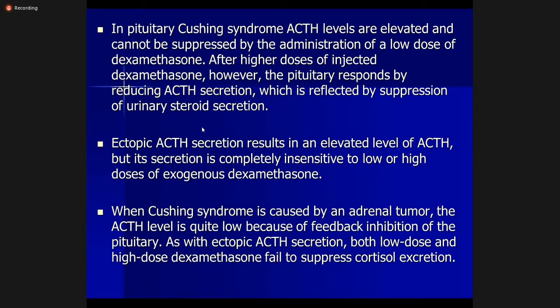In ectopic ACTH secretion, there's an elevated level of ACTH, and it is insensitive. There is a negative suppression test on high or low dose of exogenous dexamethasone. And when Cushing syndrome is caused by an adrenal tumor, ACTH level is low and there's excess of cortisol, but the ACTH level is low because of the feedback inhibition of the pituitary gland. As with ectopic ACTH secretion, both low and high dose of dexamethasone fail to suppress cortisol excretion.